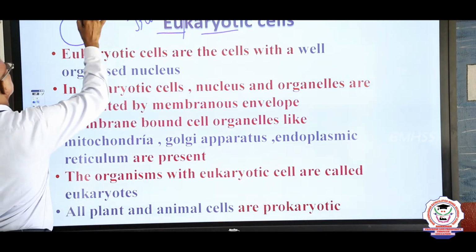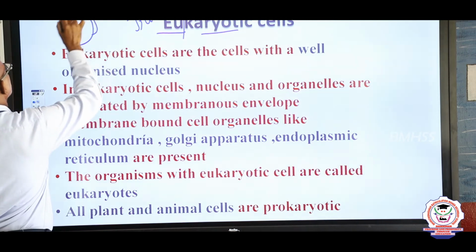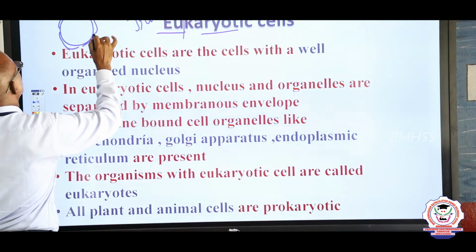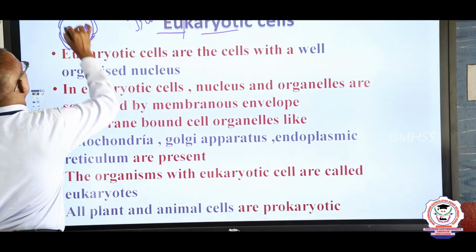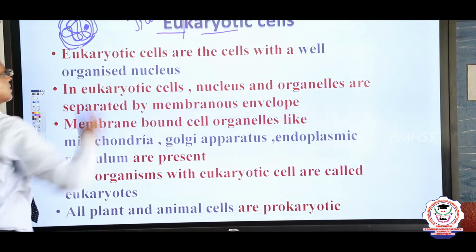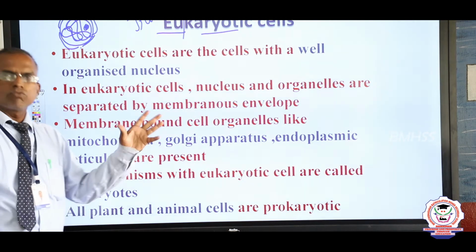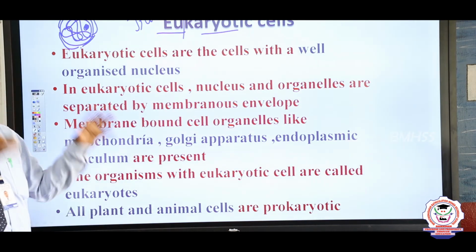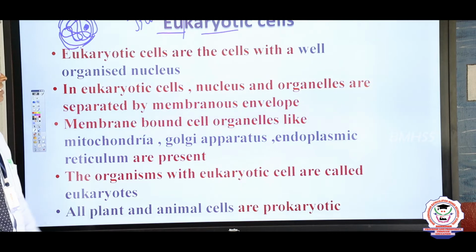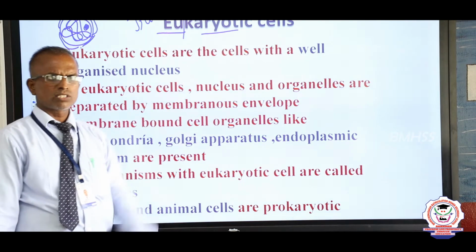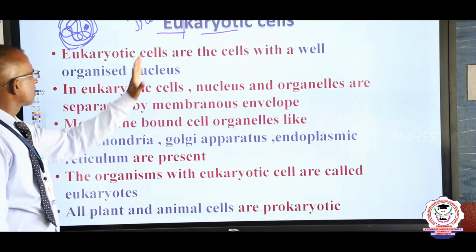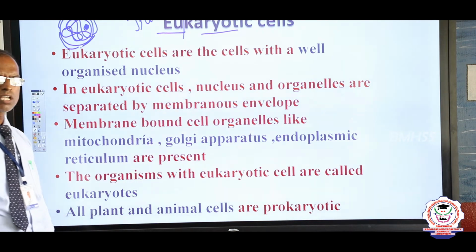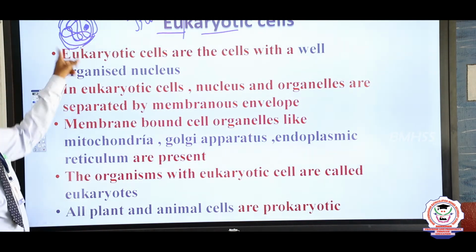This is the nucleus: the nuclear membrane, and inside it the nucleolus and chromatin reticulum. These organized, advanced forms of nucleus-bearing cells are called eukaryotic cells. Eukaryotic, eu means true, an advanced, organized nucleus.